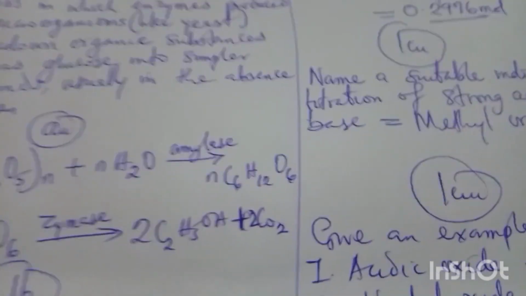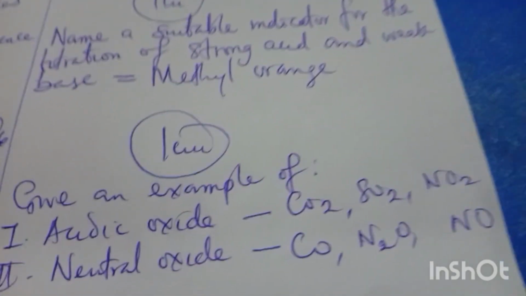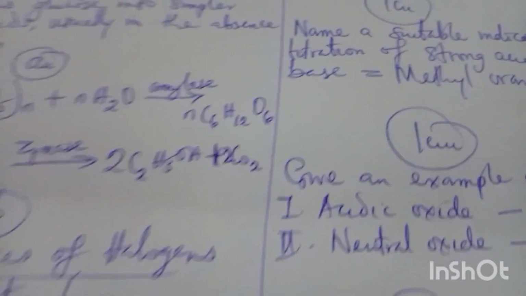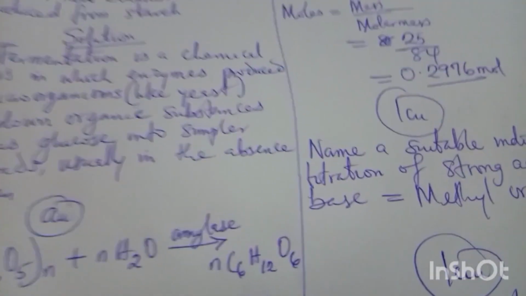Another one is N2O. N2O is a neutral oxide. Another one is NO. It's also a neutral oxide. I mentioned CO, N2O, H2O. Even, do you know your water? H2O is also a neutral oxide. Water is neutral. It's never acidic, and likewise never basic in nature. So that settled the issue of 1C3, where I said we should give an example of acidic oxide.